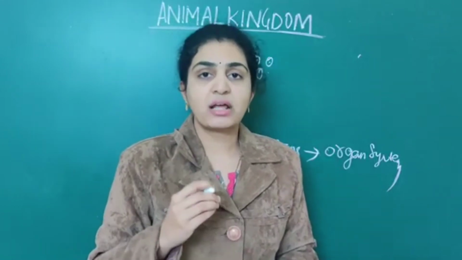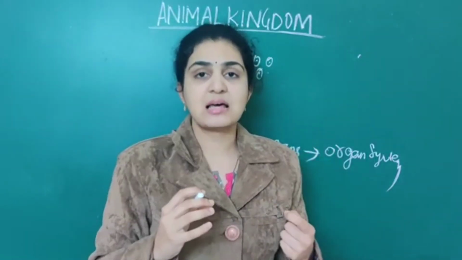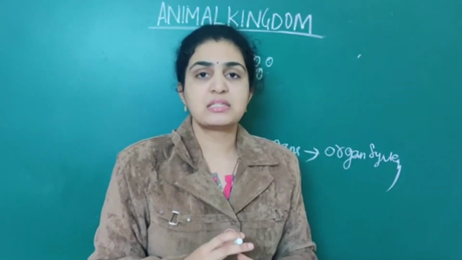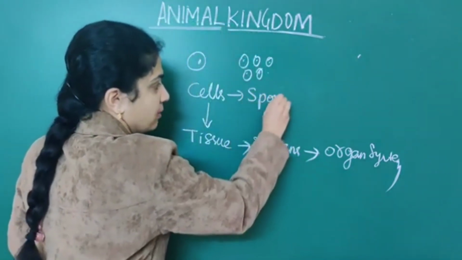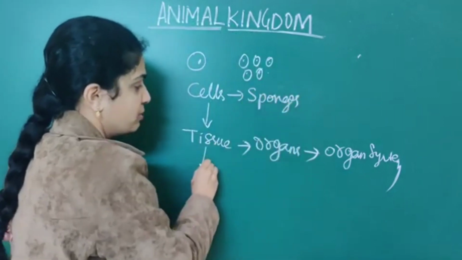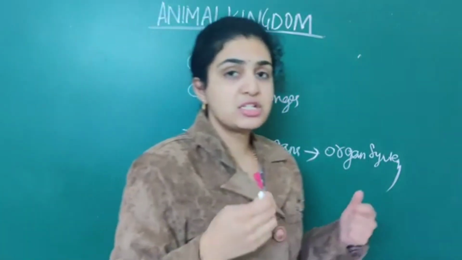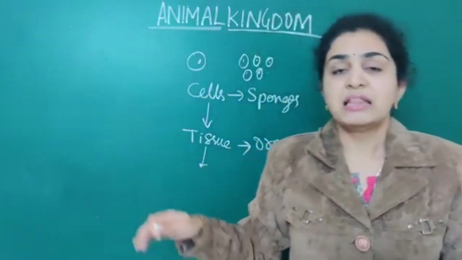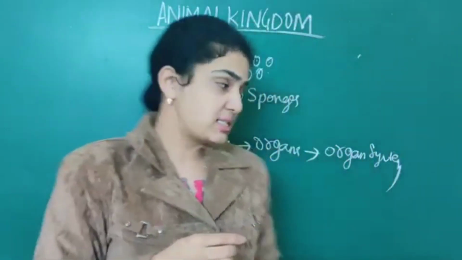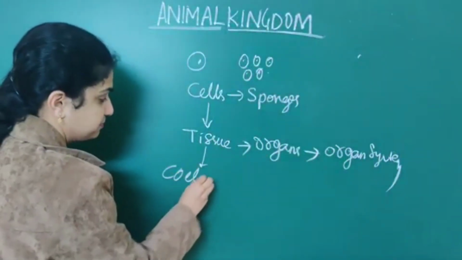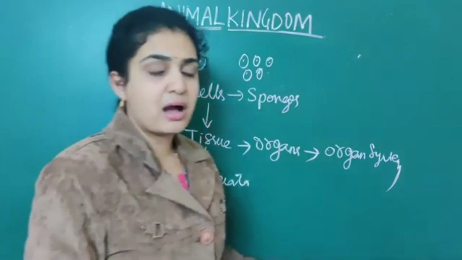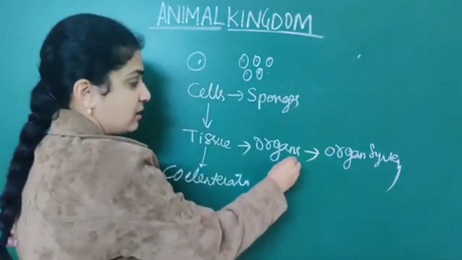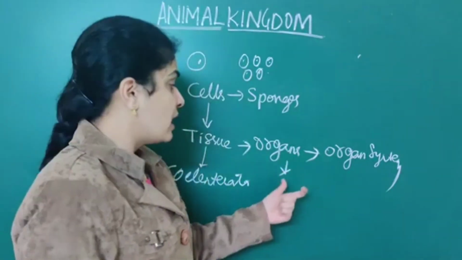The first organism, where only cells are present, is nothing but sponges. When numerous tissues aggregate, it forms coelenterates. For those who have missed the last class, I am revising for you, so concentrate carefully.